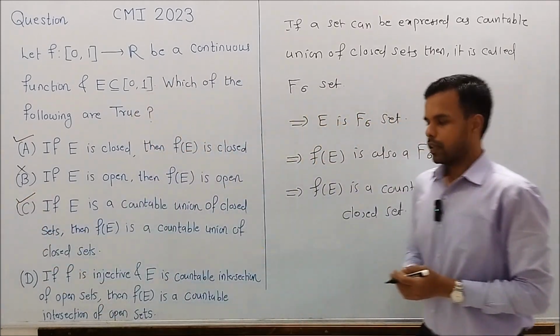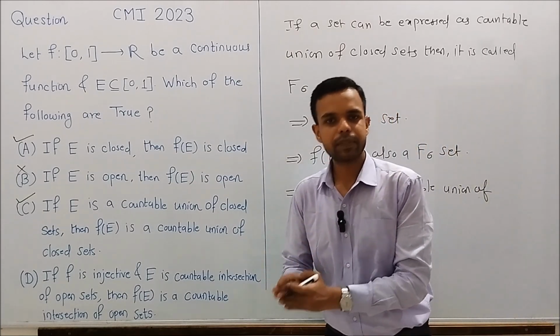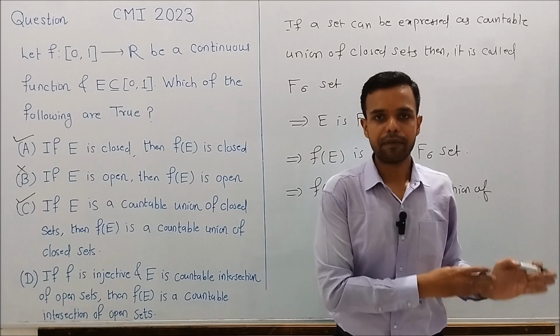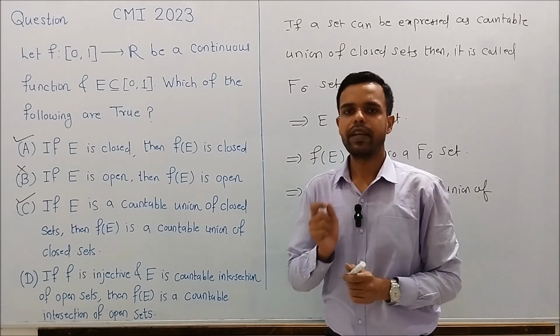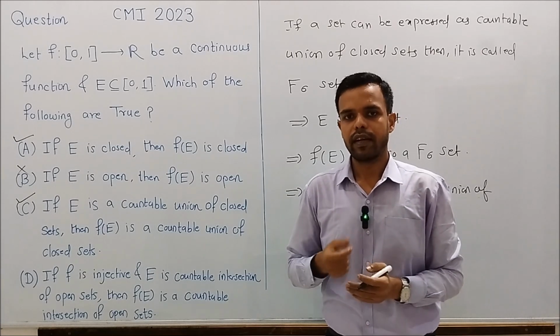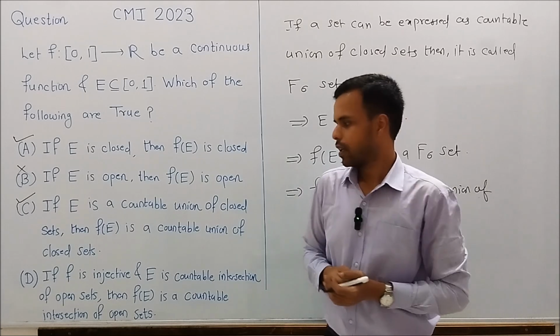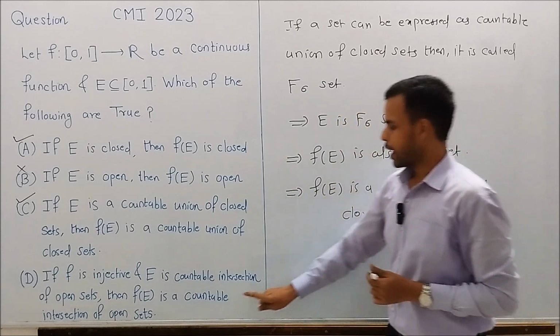Okay. There is a task for you. Prove that a continuous function maps an F sigma set to an F sigma set. The proof of this property is very easy and short. You can easily prove it. If you get any problem in proving this property, then you can ask me in the comments. Now, let's move to the statement in D.